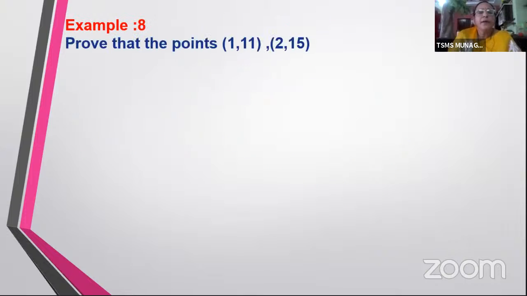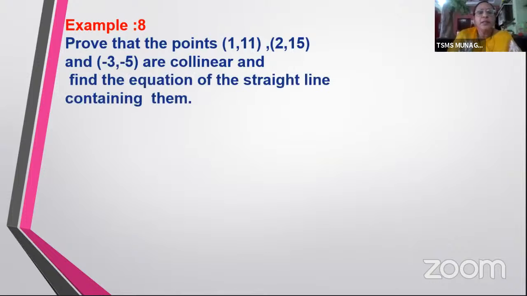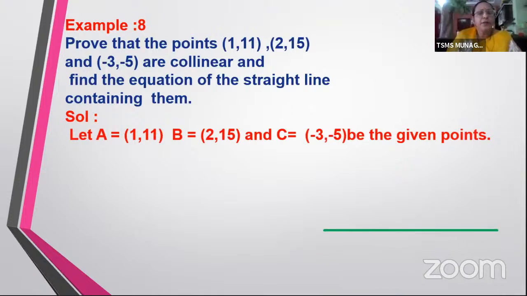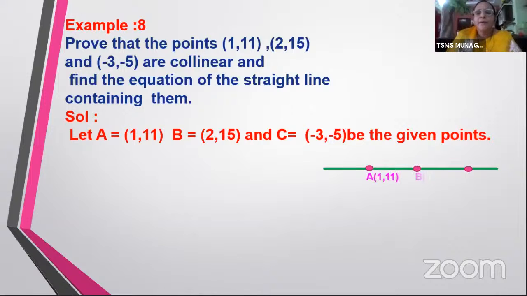Now here we have another example where we are asked to prove that these 3 points (1, 11), (2, 15), (-3, -5) are collinear. Collinear means all lying on the same straight line. And we will also find the equation of the straight line containing them. So let's go the other way around. What we have to do here, we are given a line on which there are 3 points. We have to prove that these 3 points are collinear.